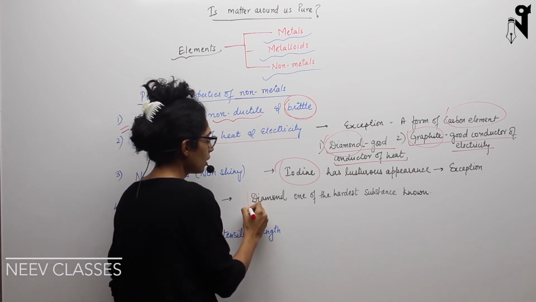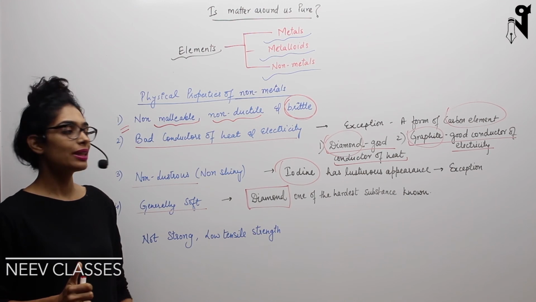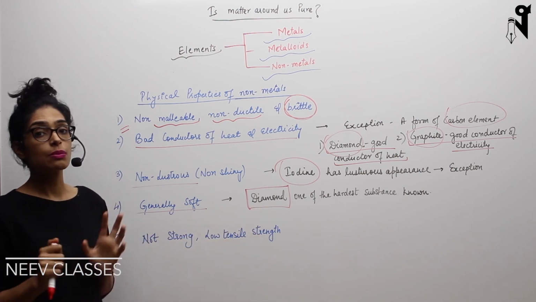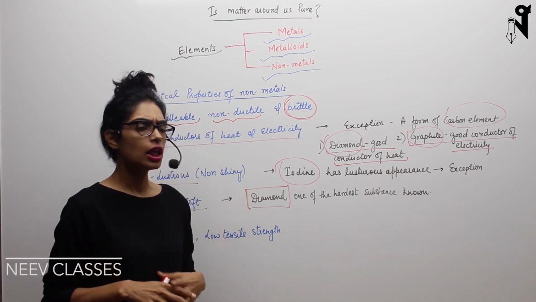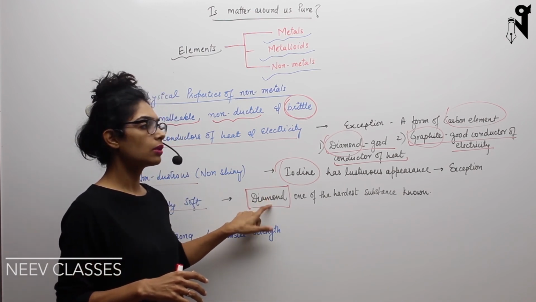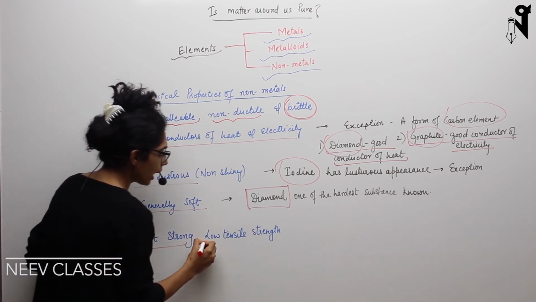But again, there is one special exception over here. That is one of the forms of carbon, that is diamond. It is one of the hardest materials known on the earth. There are few things which are very, very hard, and this is among the top 3 on the list. Okay. Next, not strong and low tensile strength.